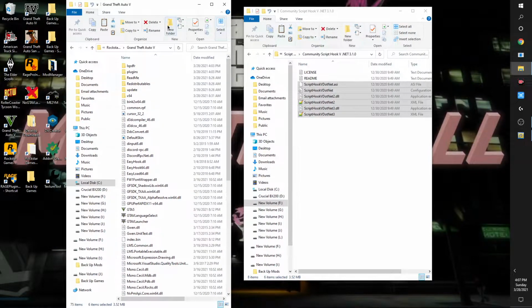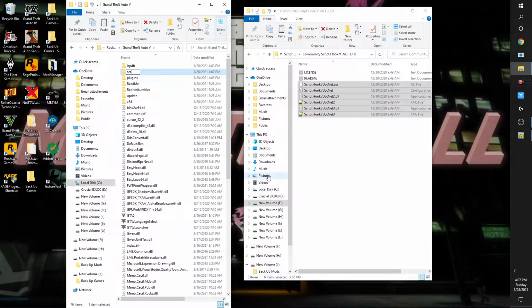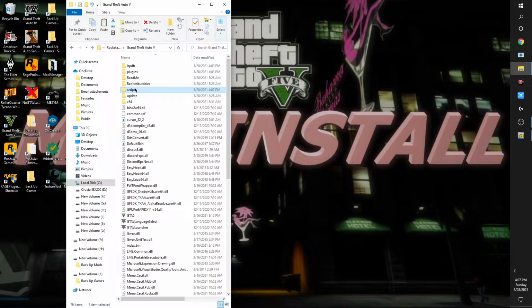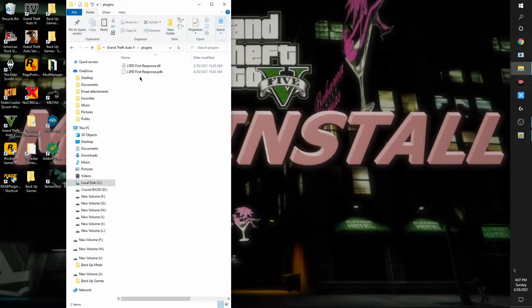So you might as well create a scripts folder. So we'll go ahead and create a scripts folder. That's where your scripts will go. There's plenty of scripts out there to use, and that's where you'll place your scripts. So your scripts go here, plugins go here. As you can see, LSPDFR is in the plugins folder. We'll get to that later.